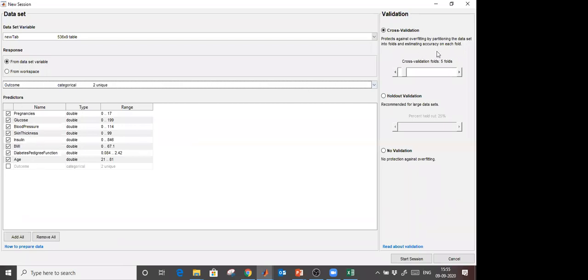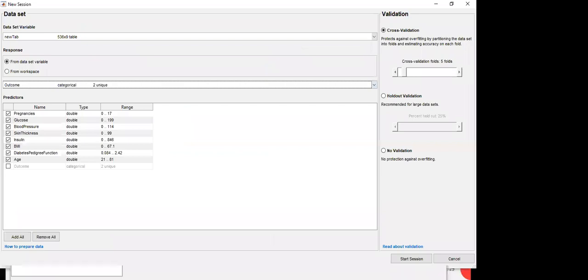Next, about validation. After creating a model, testing and validation are both very important. There are two ways you can validate your model. One is cross validation, and you see that here it is written 5-fold. You can increase or decrease it also. So what is cross validation? Let's say I use 5-fold cross validation. In this case, what will happen? Randomly, 5 times my data will be distributed.